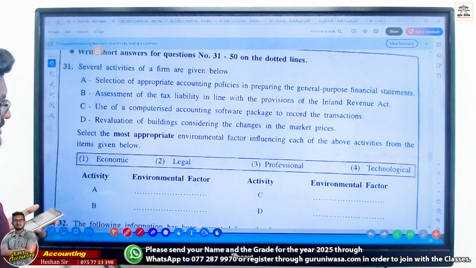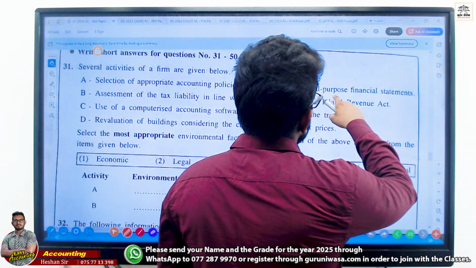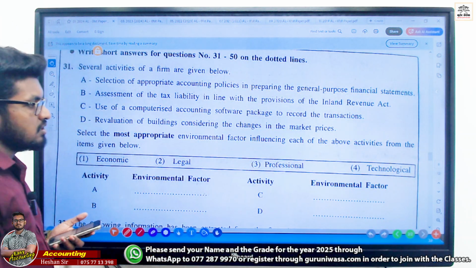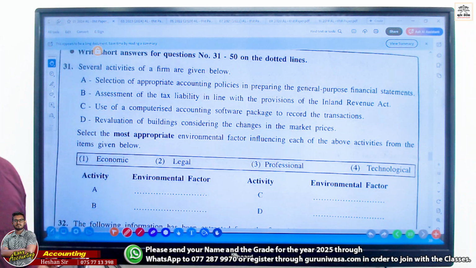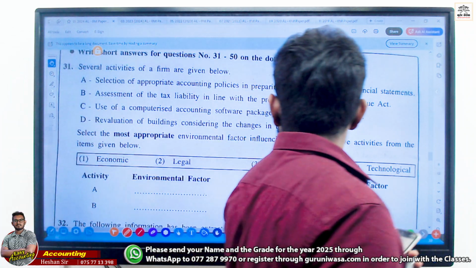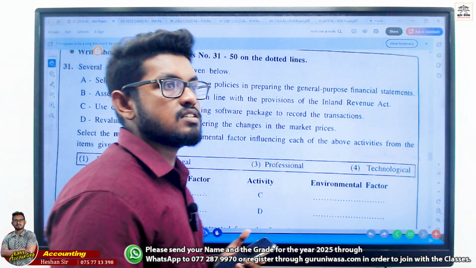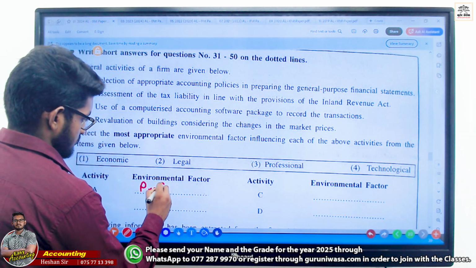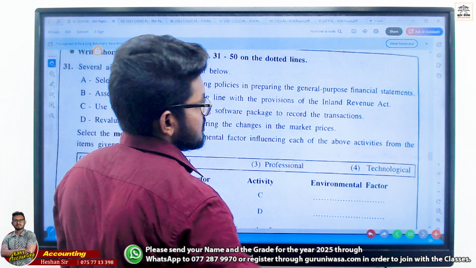A, what is the answer? Select the most appropriate accounting policy in preparing the general purpose financial statement. What is the answer? The answer is professional. Clear? Right? Professional. So we can take the answer. Third one, the answer is professional, because its standards come under professional.